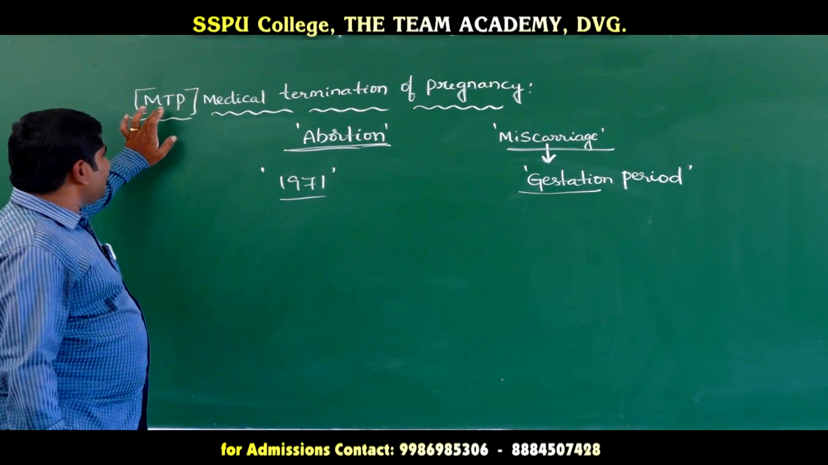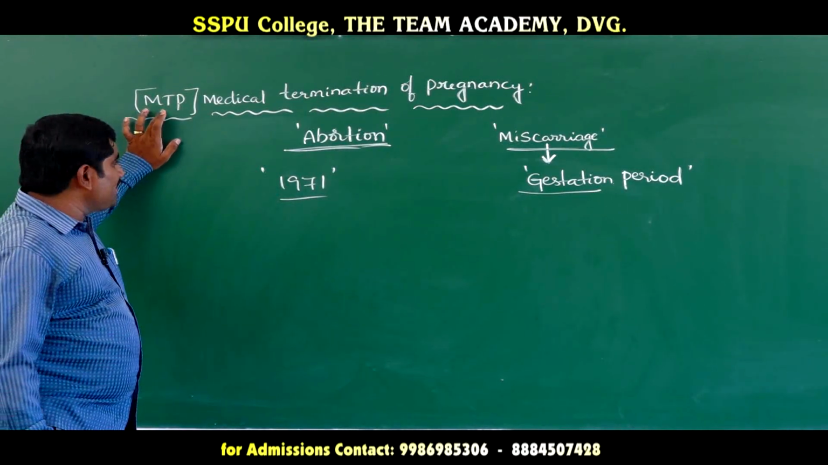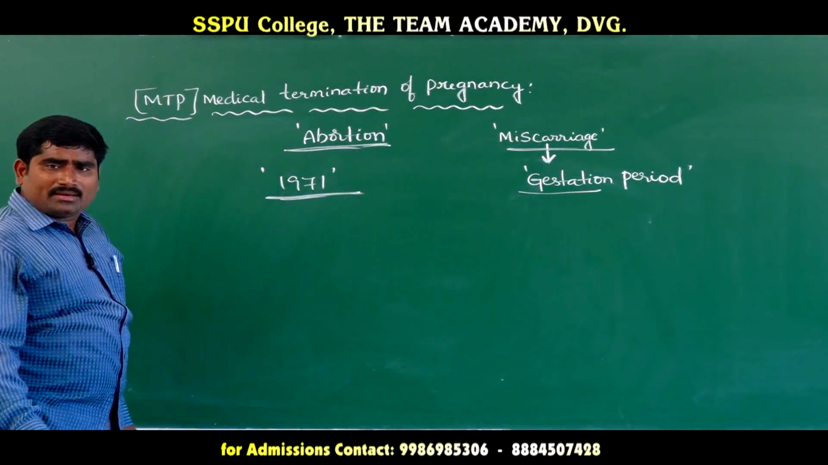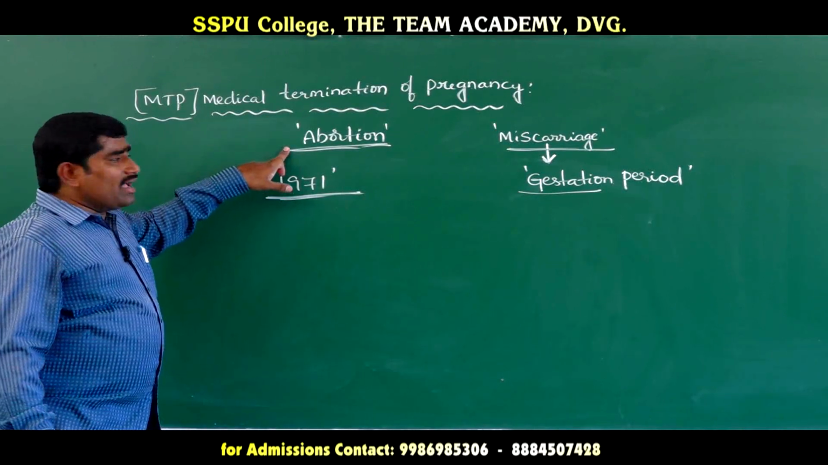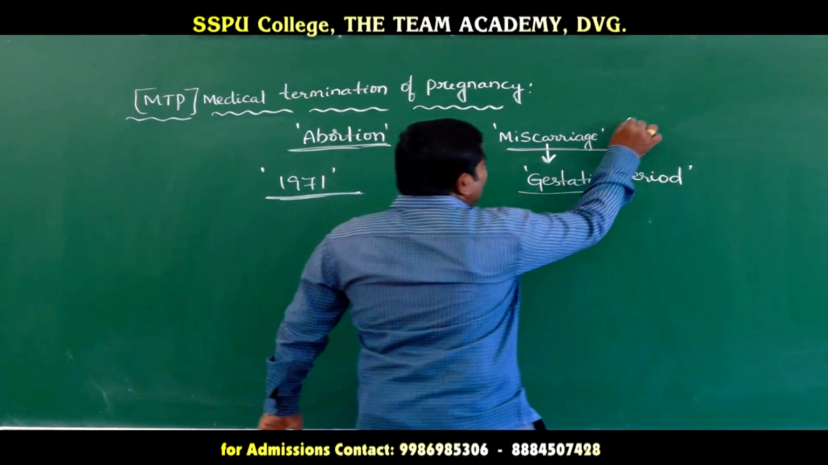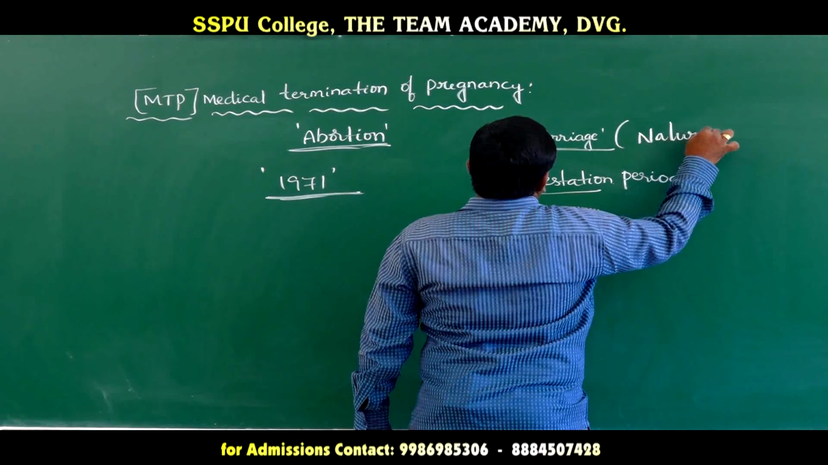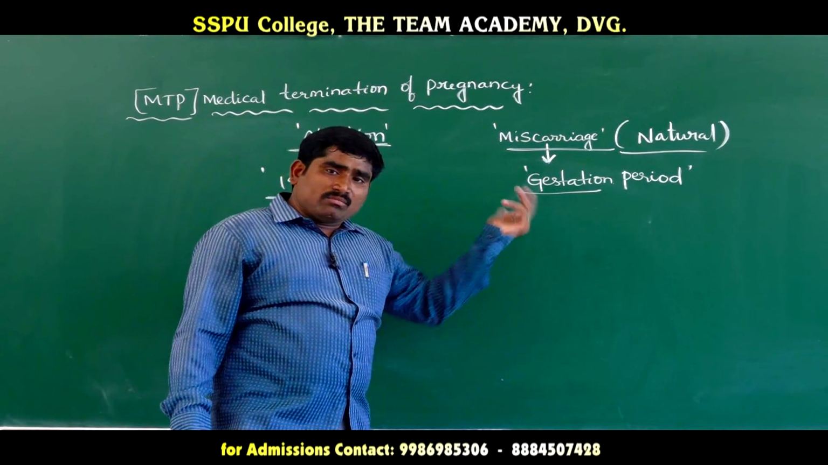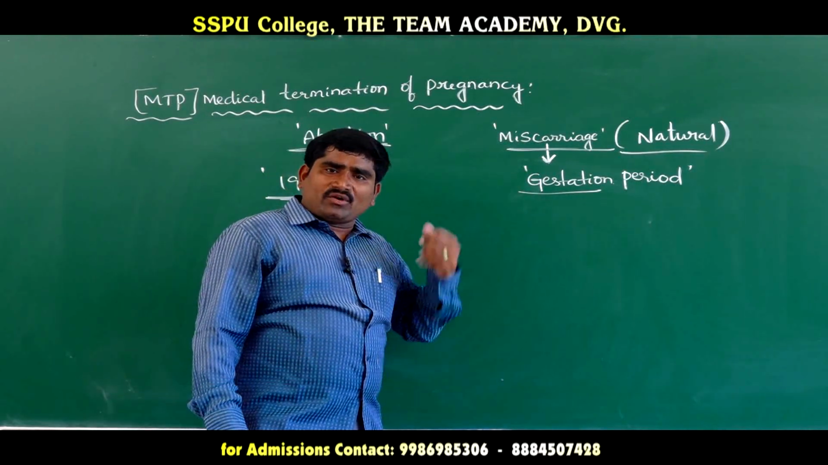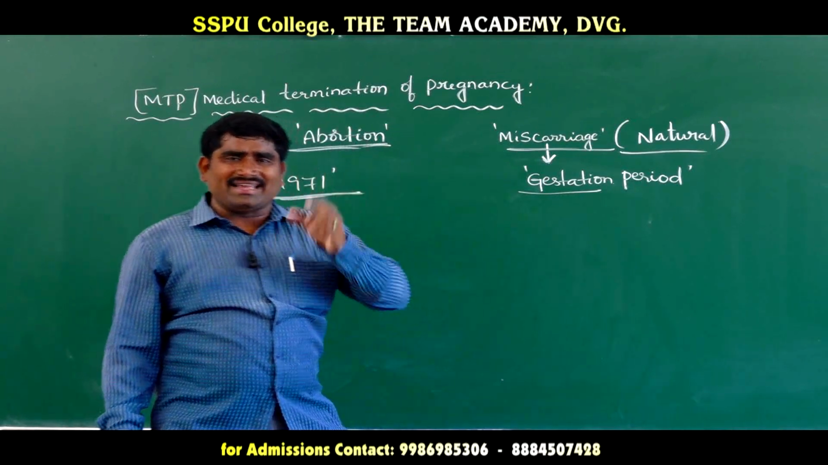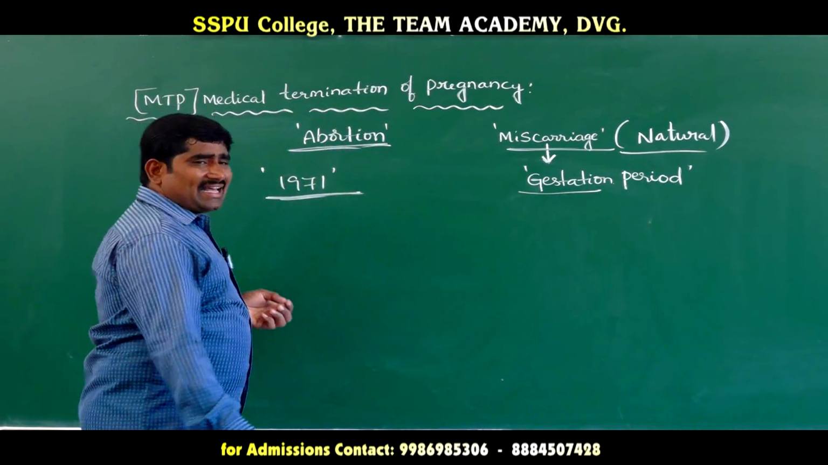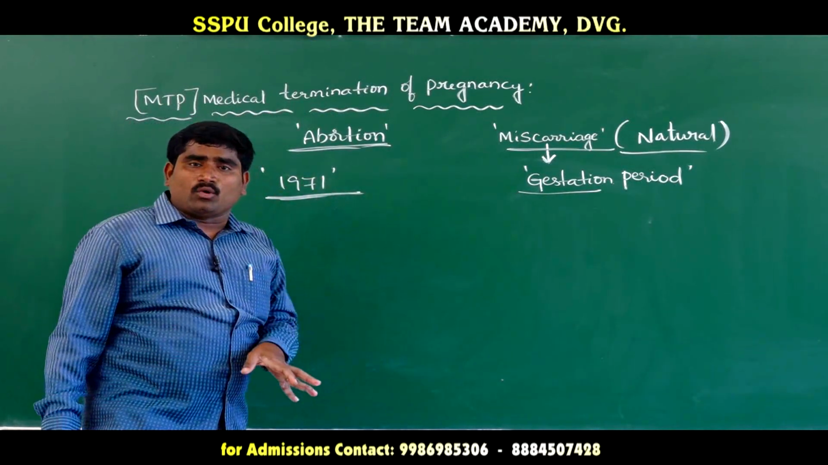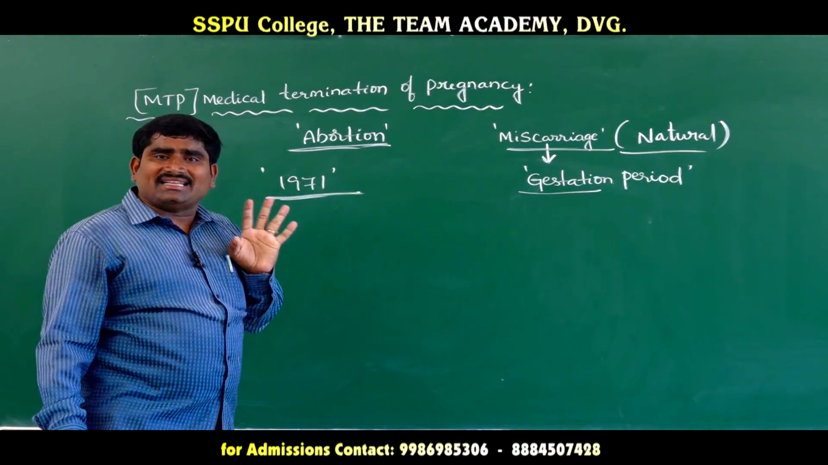Medical termination of pregnancy, MTP. The full form is medical termination of pregnancy. It was given in the year 1971, and it is called abortion, which is different from miscarriage. Miscarriage is a natural process. Due to genetic or physiological problems, the baby comes out before the completion of the gestation period, sometimes after dying. That is called miscarriage. But abortion means the baby is killed inside the mother's womb.